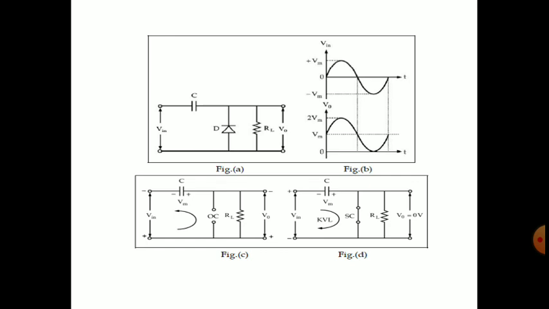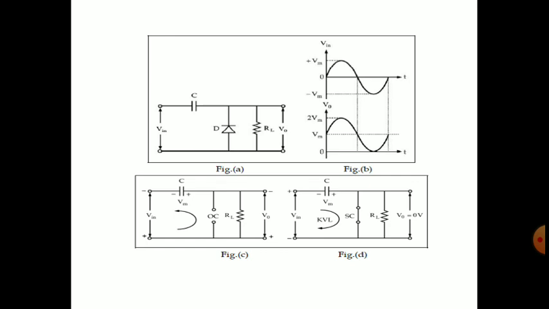In figure D, the diode must be open circuit, and we are taking the output across this RL. So V output will be equal to the KVL of this figure D, which is minus Vm, minus Vm, which we will get minus 2Vm.